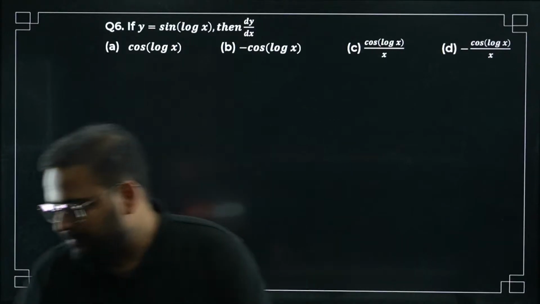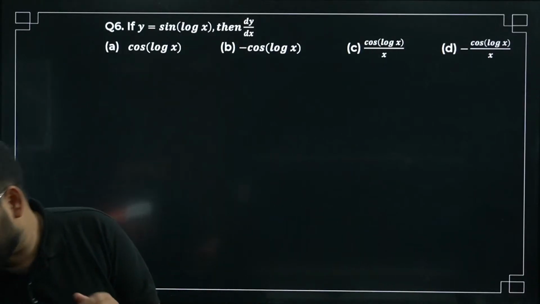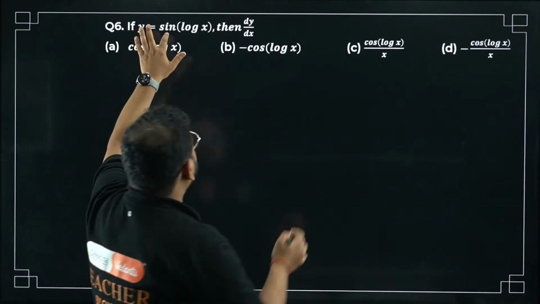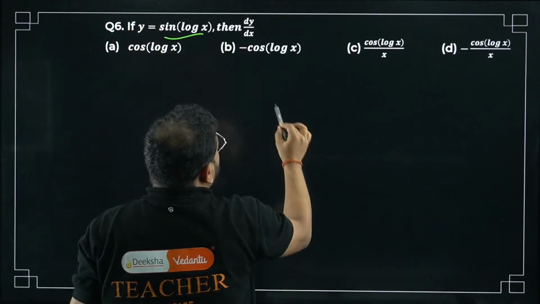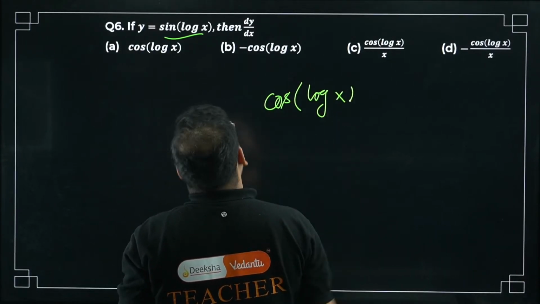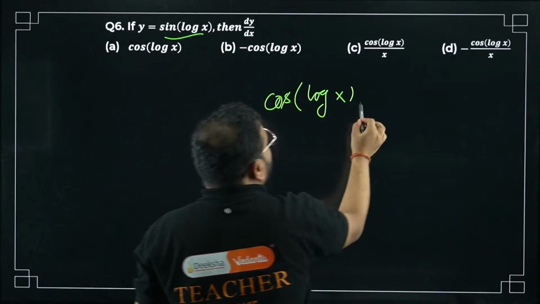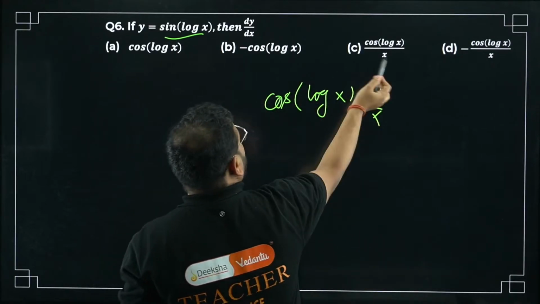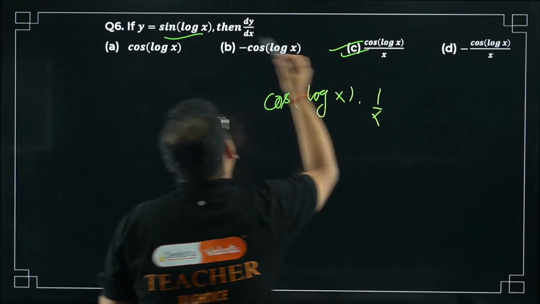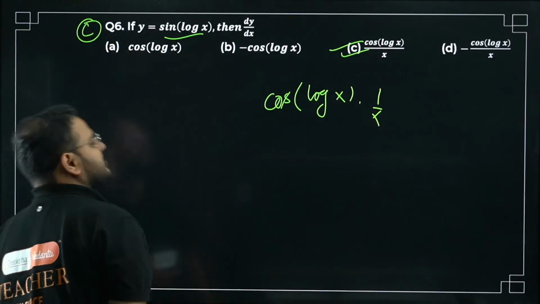Okay, so Girish is saying C, Ravi Kumar is saying C. Is it right? Yes, right. Sine's derivative is bacha cos, whatever is inside will remain same. And then differentiate log, it'll become bacha 1 by x. So cos log x by x is the answer. Option C is correct.